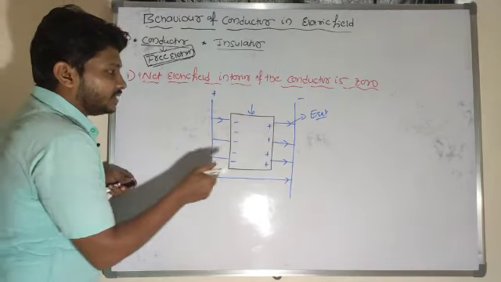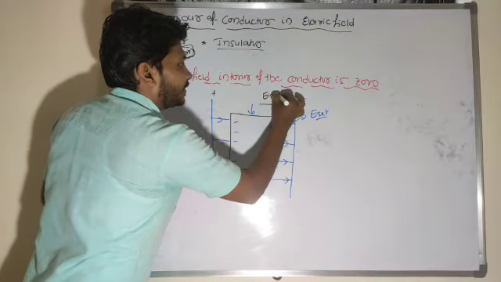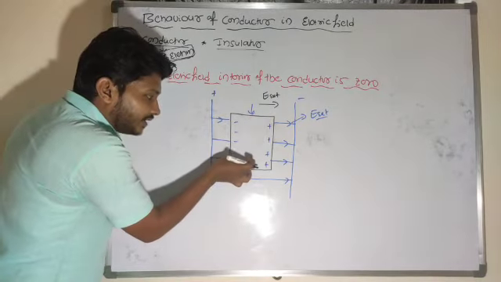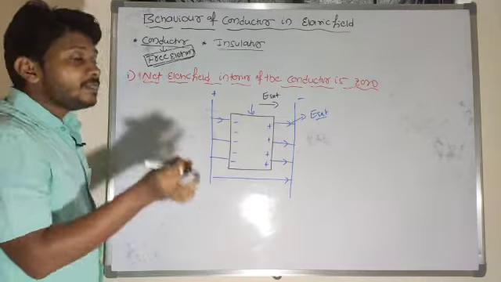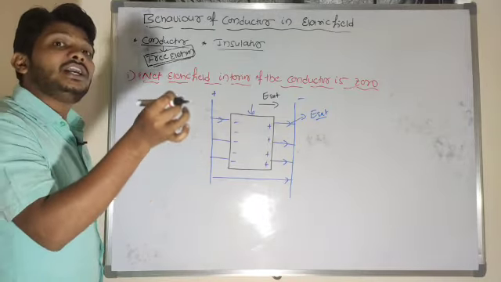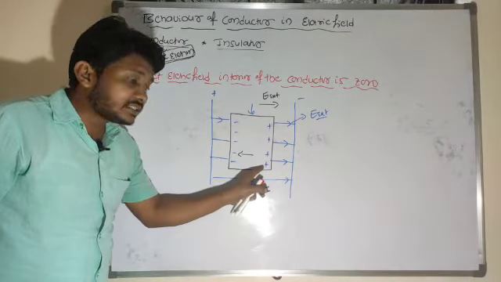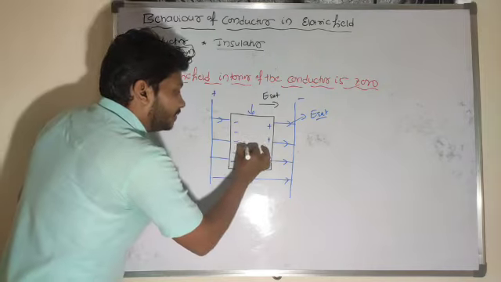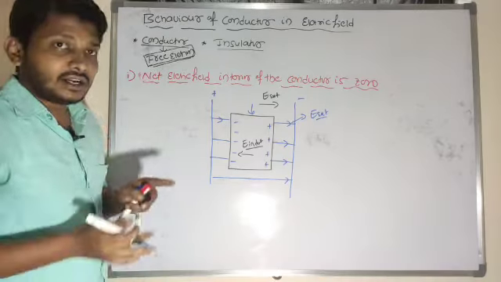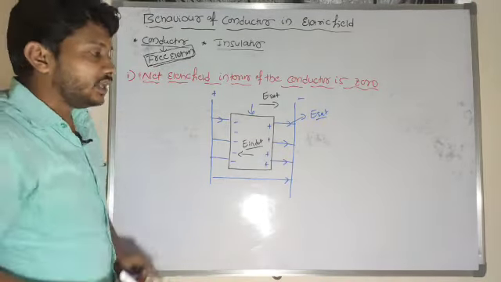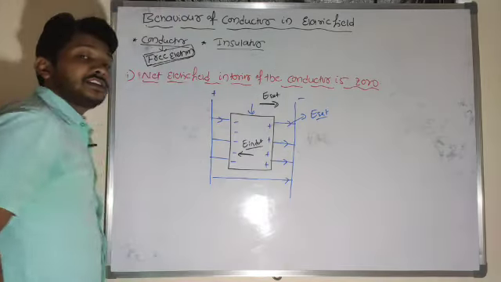So this conductor is placed in an external electric field, and this is the direction of the external electric field. Here the electrons are moving towards the left and positive ions are moving towards the right, which means there will be an induced electric field inside the conductor. Because of the movement of negative ions as well as positive ions, there will be an induced electric field inside the conductor. And what is the direction of this induced electric field? This induced electric field is opposite to the direction of the external electric field.